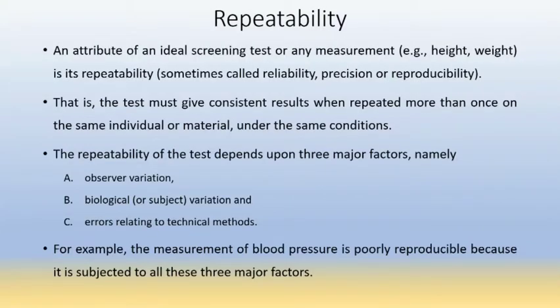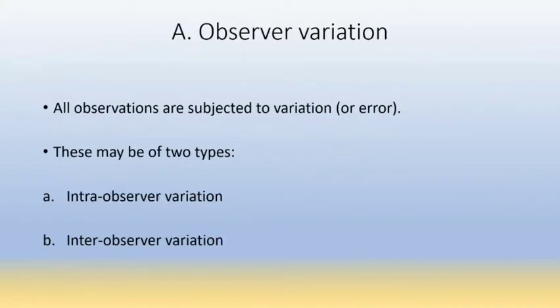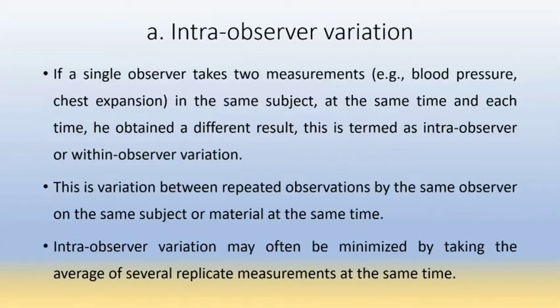Repeatability: an attribute of an ideal screening test or any measurement is its repeatability. It is also called reliability, precision or reproducibility. The repeatability of a test depends upon three major factors: observer variation, biological variation and errors relating to technical methods. Observer variation includes intra-observer variation and inter-observer variation.